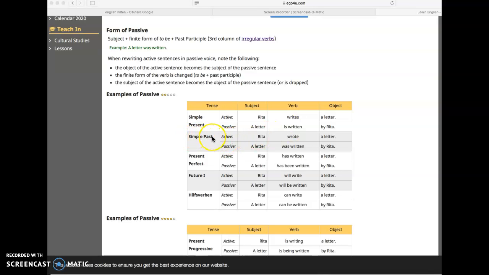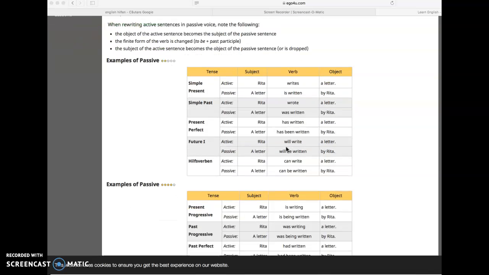Next one, simple past, active. Rita wrote a letter, a scris. And in passive one, a letter was written by Rita. What's changed? Ce se schimbă la simple present and past, în simple past aici? Ce observați? Is se schimbă în was. Aici e prezent și aici este trecutul.